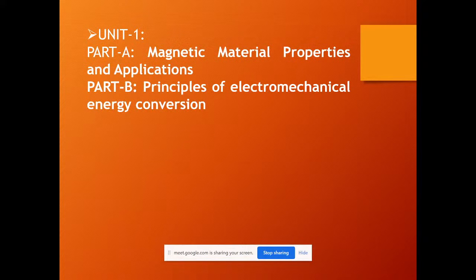So completely your DCMT comprises 5 units. First unit deals with the principles. Second unit is about generators. Third unit is about motors. Fourth unit is about single phase transformers. And fifth unit is about three phase transformers. So here you can observe that the first unit is regarding principles, whereas in your second and third, they have particularly mentioned the term DC. And coming to your 4 and 5, you have not seen any discrimination of DC or AC. You have directly named it as transformers.